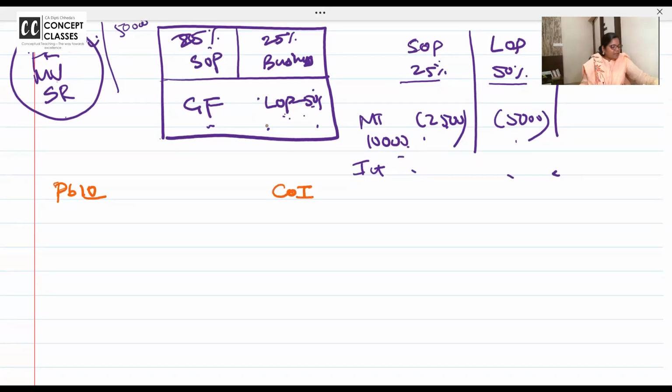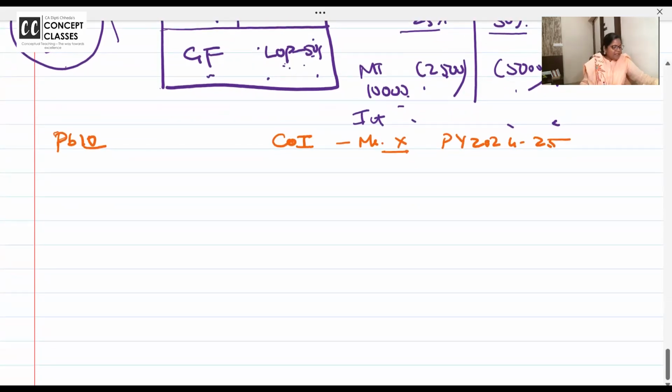Problem number 10th. Computation of income of Mr. X. Always for the previous year, though house property.